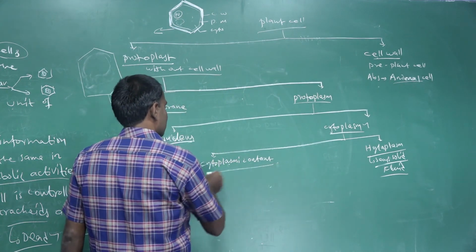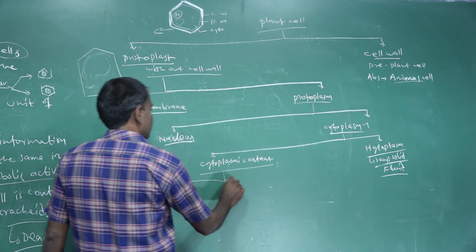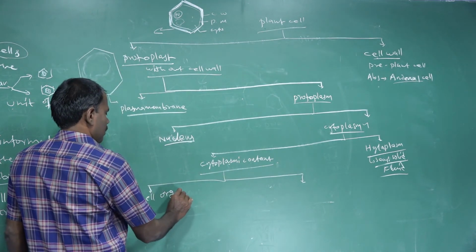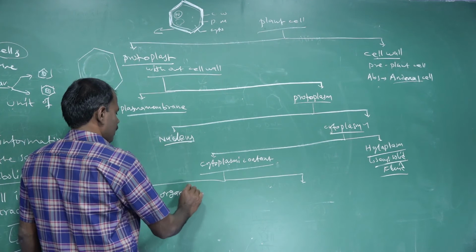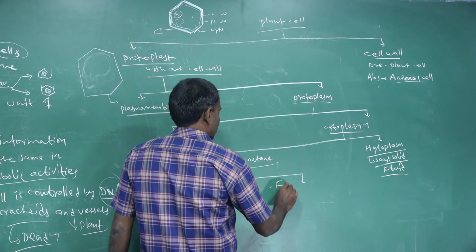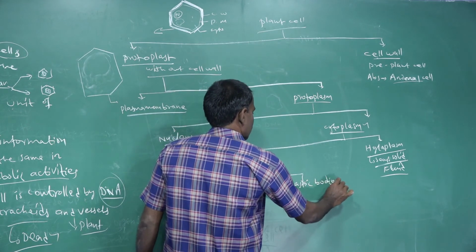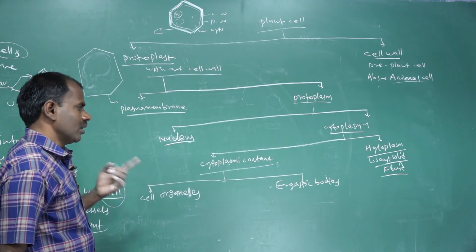The cytoplasmic contents are the cell organelles and ergastic bodies.